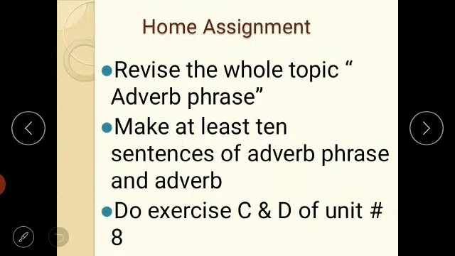So that's all for today. You have a little home assignment. Revise the whole topic, adverb phrase. Moreover, you are supposed to make at least 10 sentences of adverb phrase and 10 sentences of adverb. And you are supposed to do exercise C and D of unit number 8.